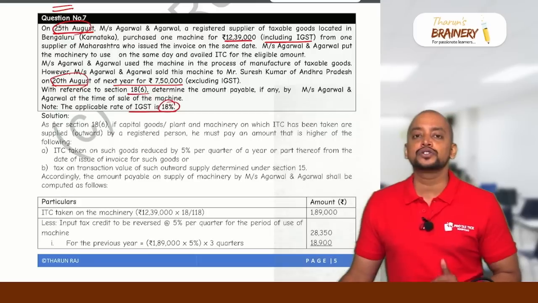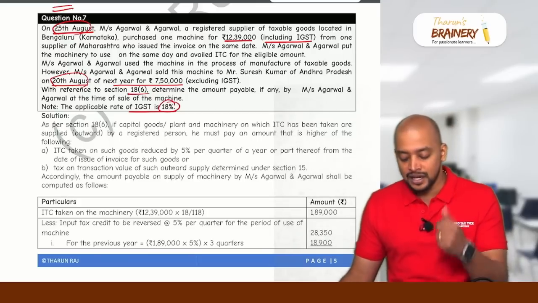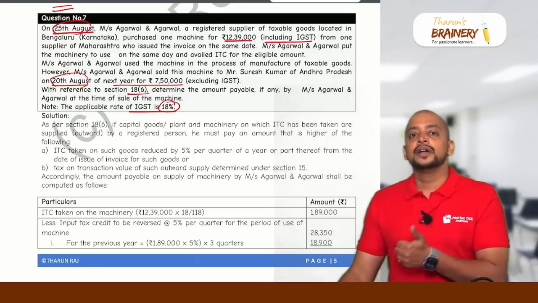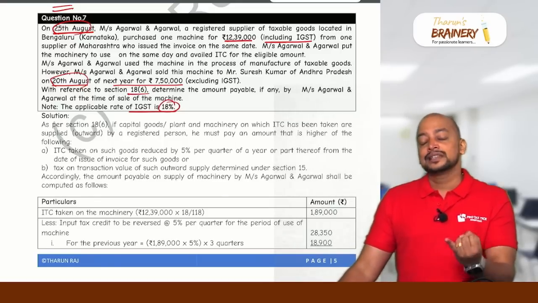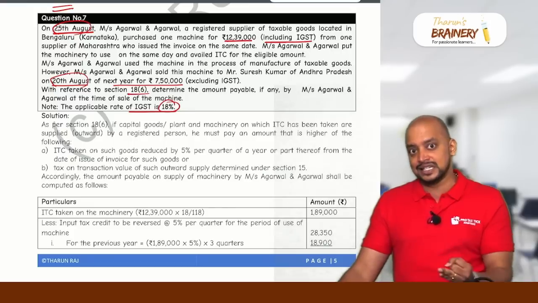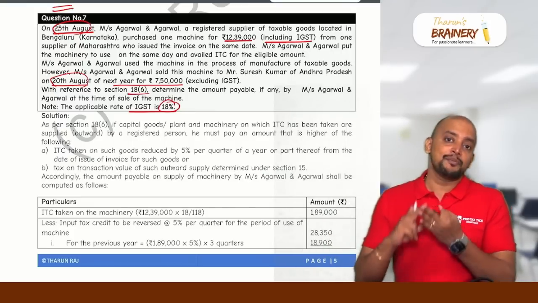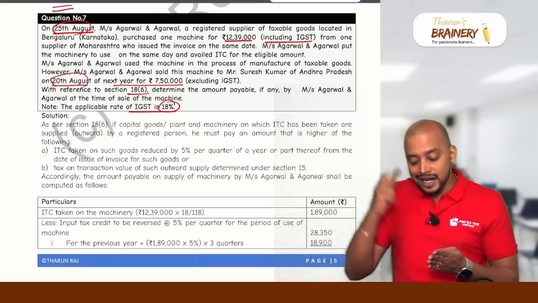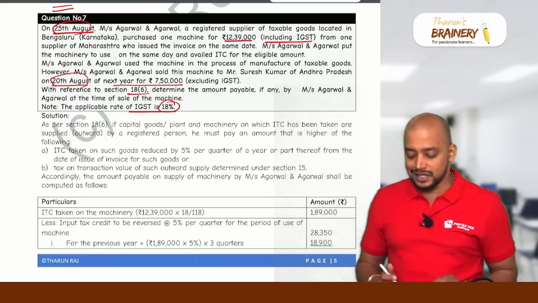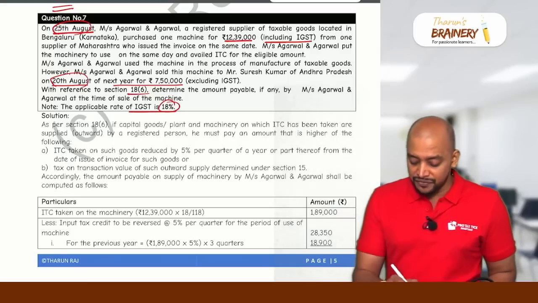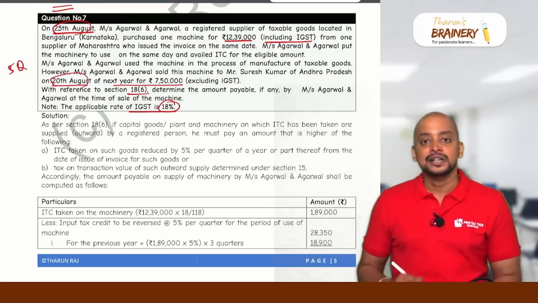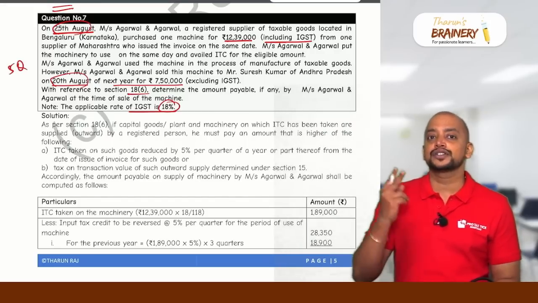So how do we need to count the quarter? Calendar quarter. August will come in which quarter? August will come in the July, August, September quarter. So July, August, September, then October, November, December. That is for this year. Next year again Jan, Feb, March, April, May, June, and July, August, September. So 5 quarters it will be. Date wise if you see it is 1 year only, but quarter wise if you see it will be 5 quarters. So 5 quarters into 5%, that is 25%.